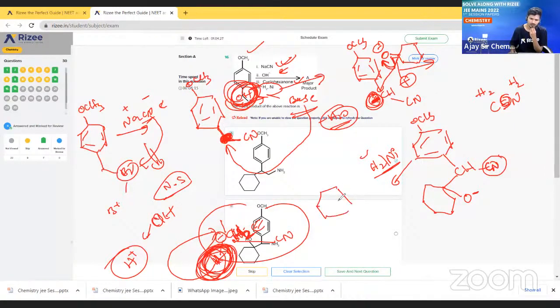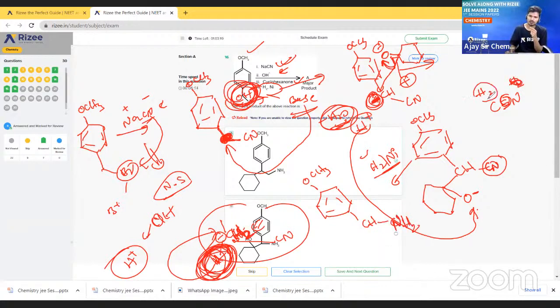This compound will form OCH3, and from this H2O, one H will come and one H plus is going to come and attack this OH minus. Clear? This OH minus. Conversion reactions obviously cause confusion. There is a lot of confusion, and we have to practice again and again. So here we will get CH, here NH, NH2. Only two H2 are coming and attacking here.